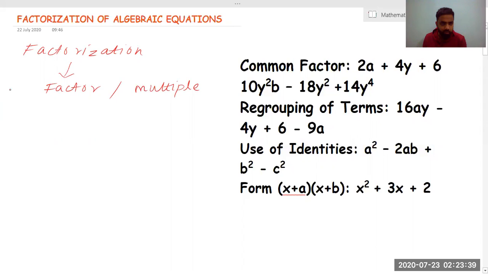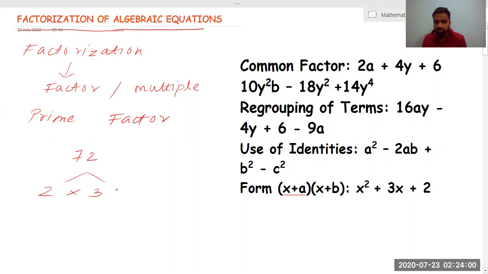Okay, I'll just take an example. You might have heard about prime factors in your earlier standard. I'll take an example of that and try to explain with the help of prime factors what we mean by factorization of algebraic equation. So suppose I have a number 72. Now we all know that 72 can be split up as 2 into 36. The best common split up, when you are going to find the prime factors of a number, is to split it in terms of prime numbers. So we know that 2 is a prime number, so we have split it as 2 into 36.